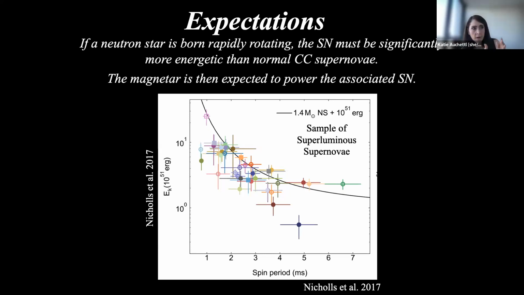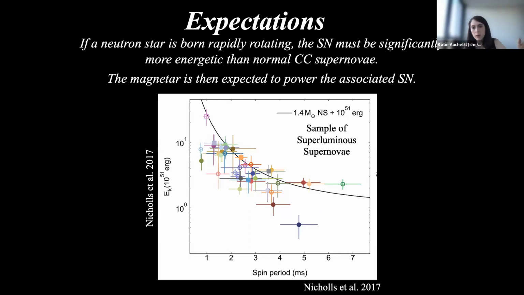This is what we find when we look at superluminous supernovae, which are thought to be powered by these magnetar remnants. If these magnetars are produced in these more energetic explosions, then as the magnetar spins down and evolves, we would expect it to power the associated supernova, or even the supernova remnant itself.